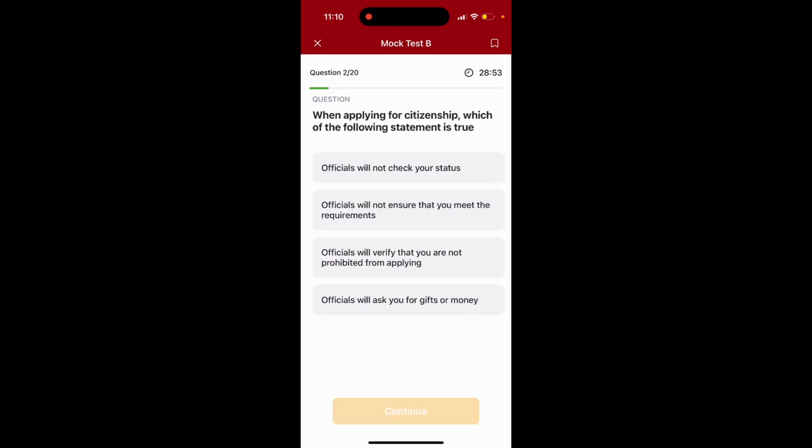Question 2. When applying for citizenship, which of the following statements is true? Option 1. Officials will not check your status. Option 2. Officials will not ensure that you meet the requirements. Option 3. Officials will verify that you are not prohibited from applying. Option 4. Officials will ask you for gifts or money. The answer is option number 3. Officials will verify that you are not prohibited from applying.